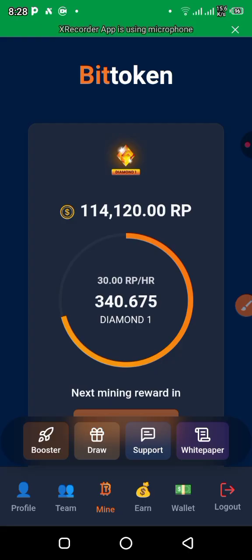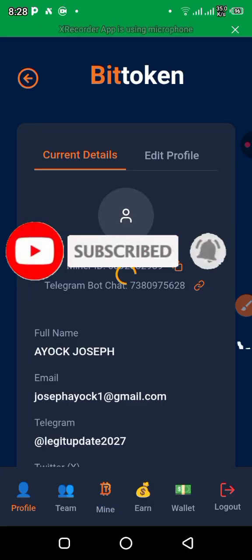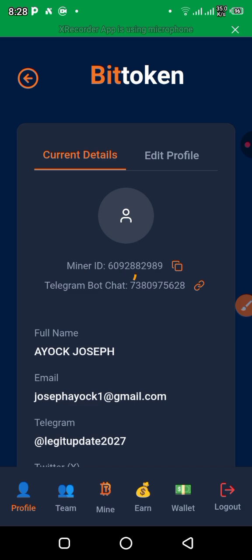In Telegram, click on start, and they will send you your profile ID. You copy it and paste it in the place provided. If you don't know how to register on this Bittoken, let me know in the comment section, and I'm going to make another video tutorial on how to register.